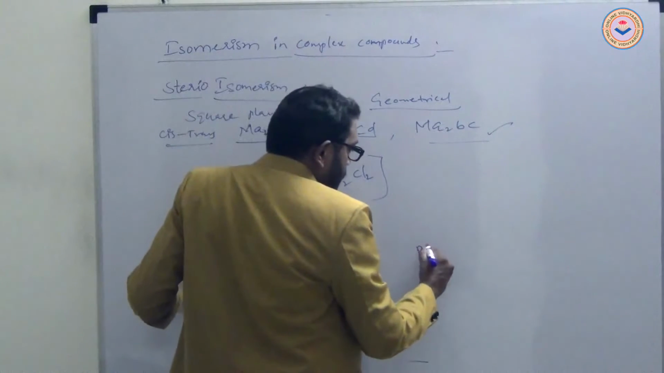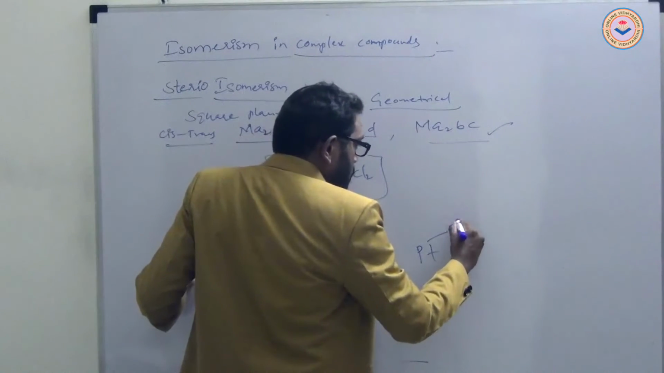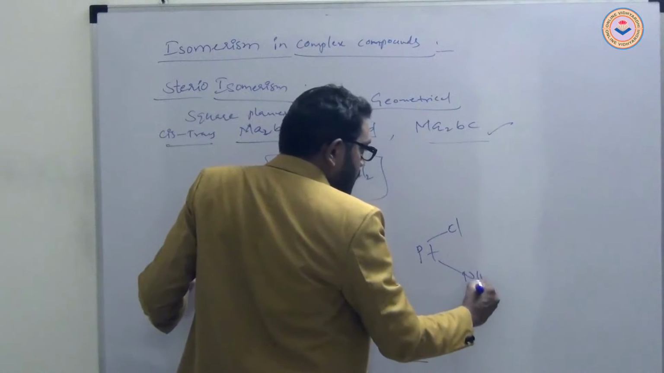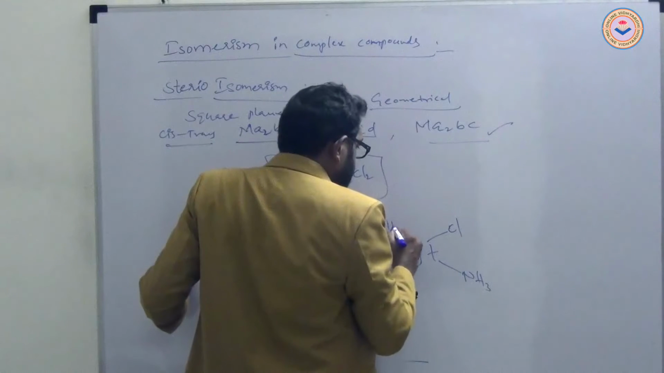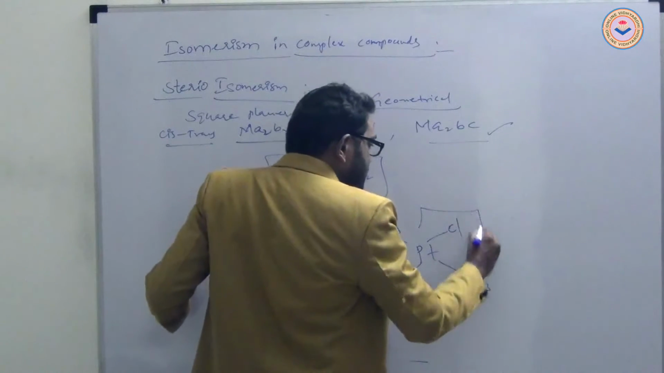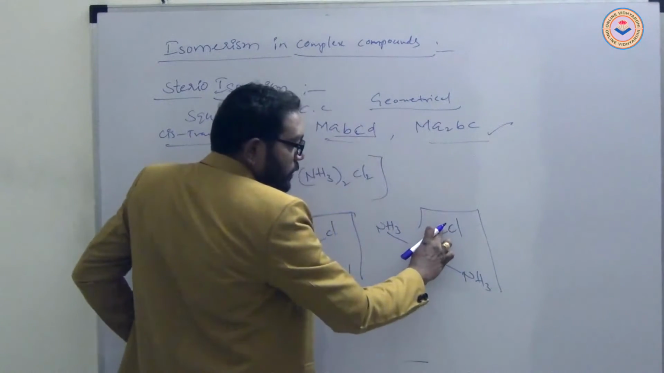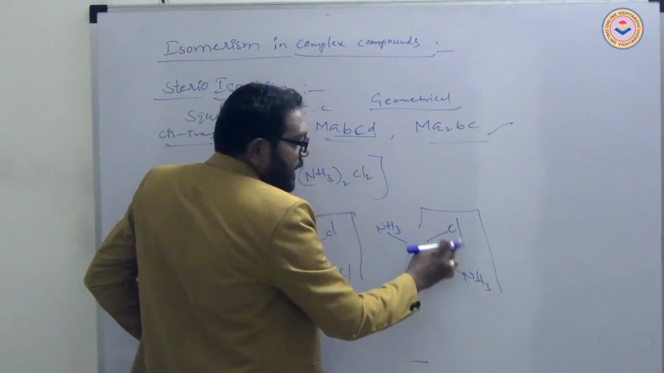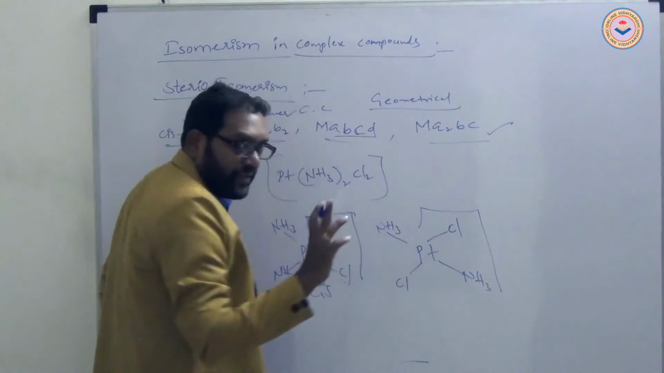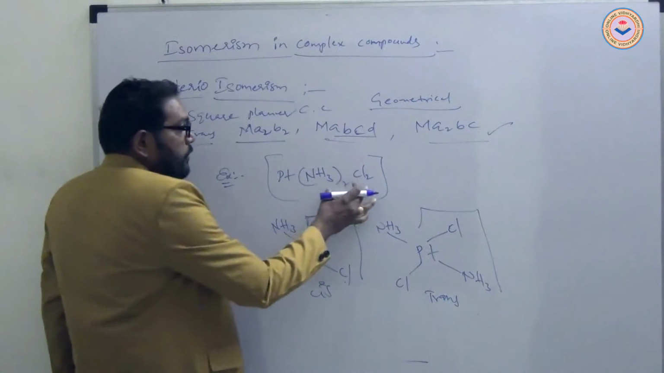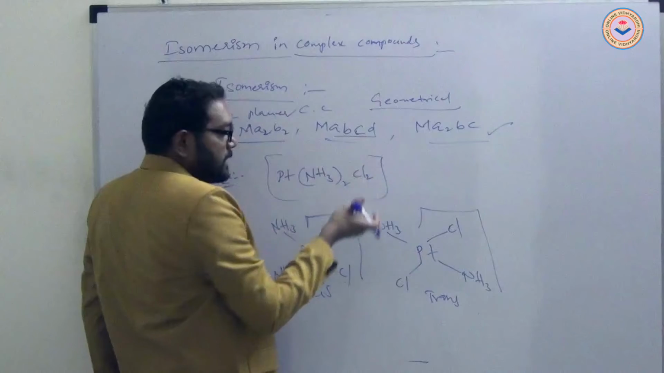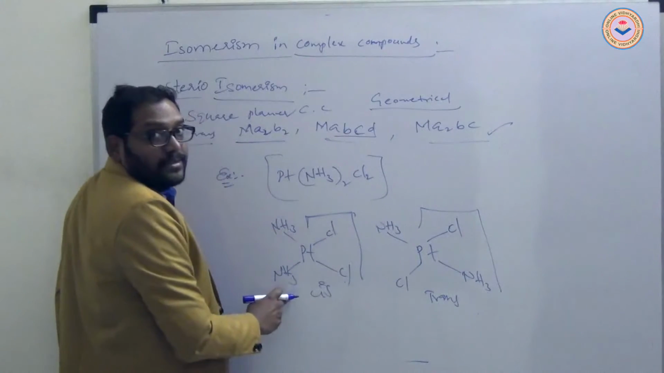If platinum with chlorine and amine, the two adjacent ligands are different, it is trans. Now here, instead of two different ligands, four different ligands are present, connected like this.